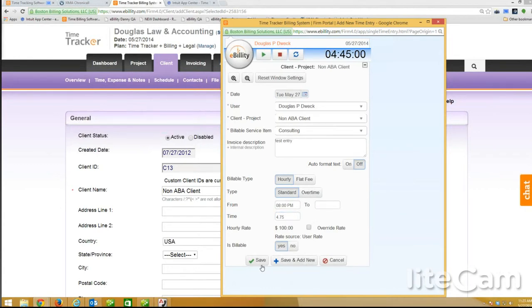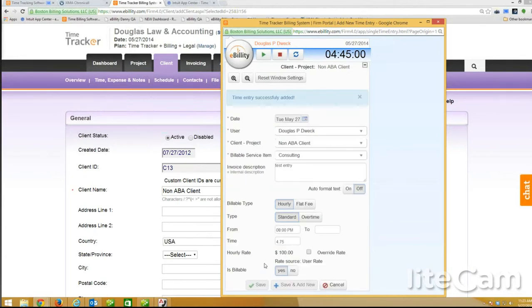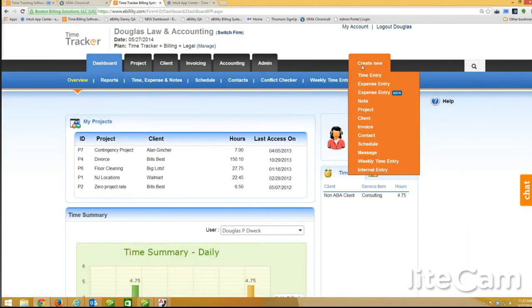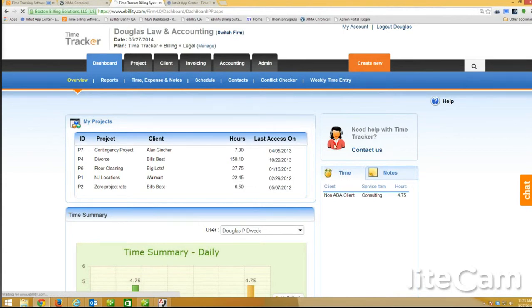So there's my entry. If I want to leave it as billable, I could mark it as yes. If I mark it as no, then I could decide, do I want to include it on the invoice or not. So right now I'll leave it as yes. So that's my first entry. And you can see it on the right-hand side of my screen also. Let's create an expense entry. This time I'm actually going to use the new beta expense entry screen, which lets you load many expenses at once. So this is a multi-expense screen.